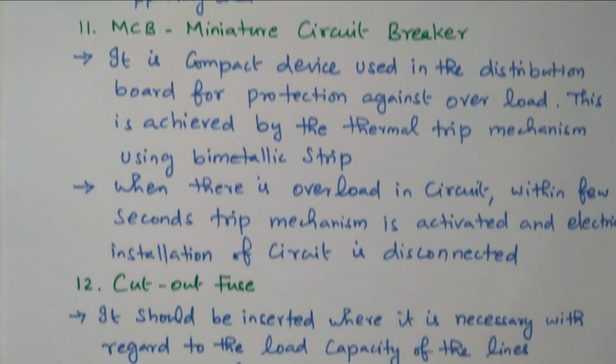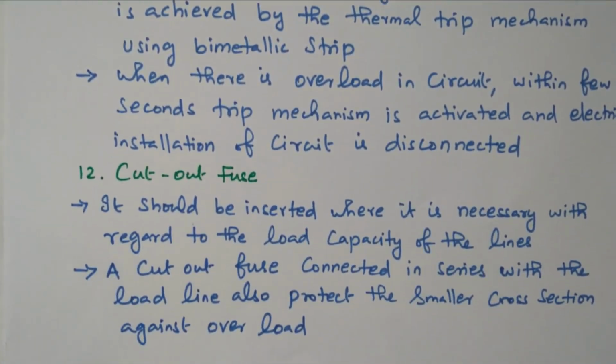Then the cutout fuse. The last one is the cutout fuse. It should be inserted where necessary with regard to the load capacity of the line. So for the cutout fuse, if you connect any equipment and want to take 10 ampere, we can connect a 10 ampere fuse so that it will allow only 10 ampere. If the current goes above 10 ampere, say 11 ampere, it will disconnect the circuit, so that the equipment can be protected.